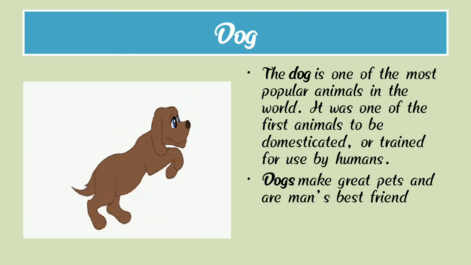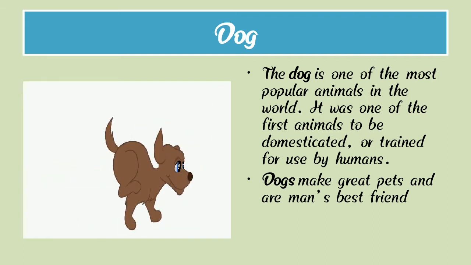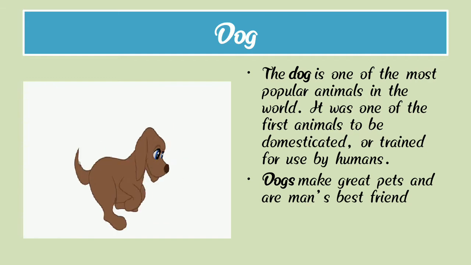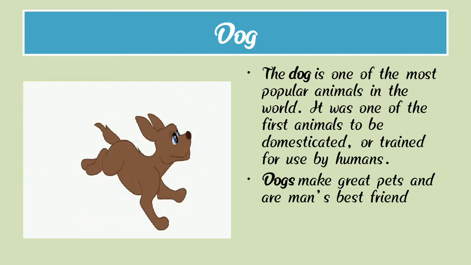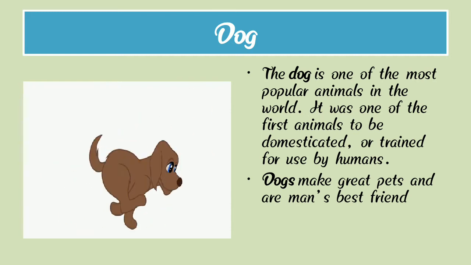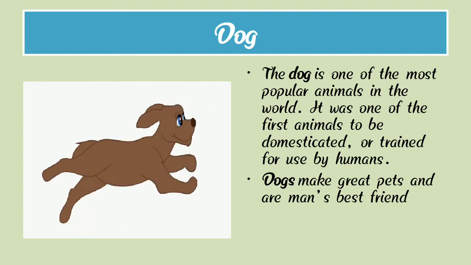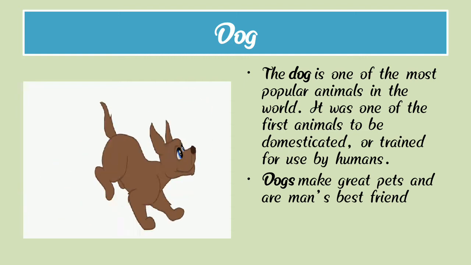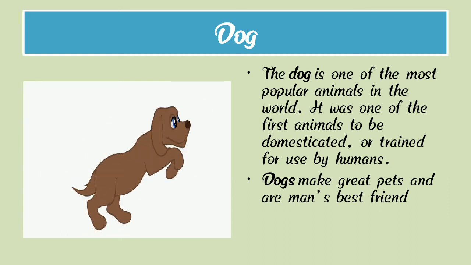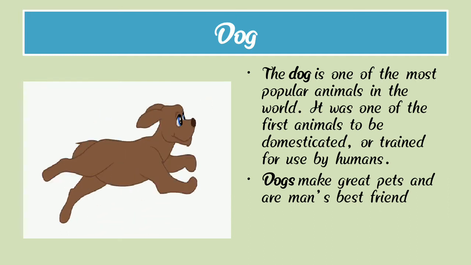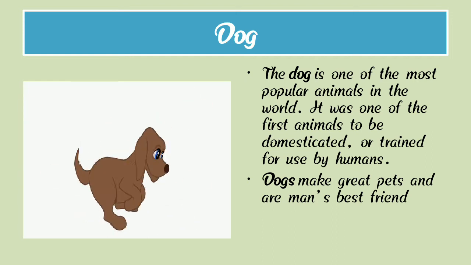It was one of the first animals to be domesticated, or trained for use by humans. Dogs make great pets and are man's best friend.